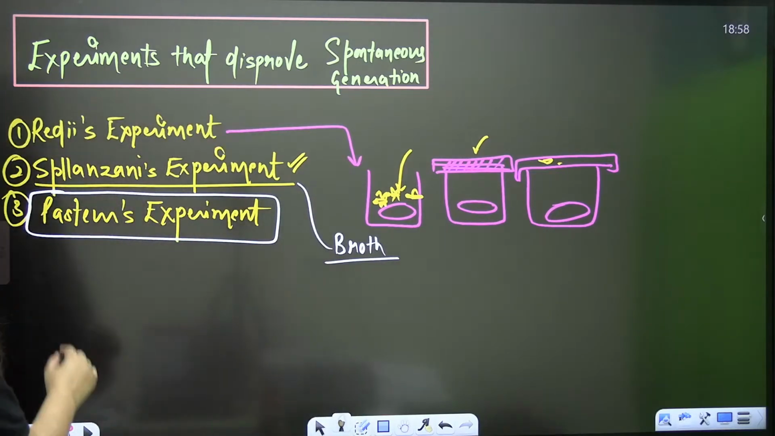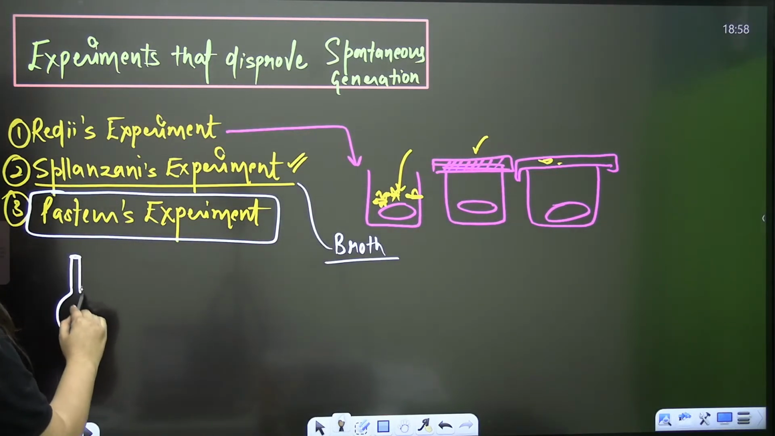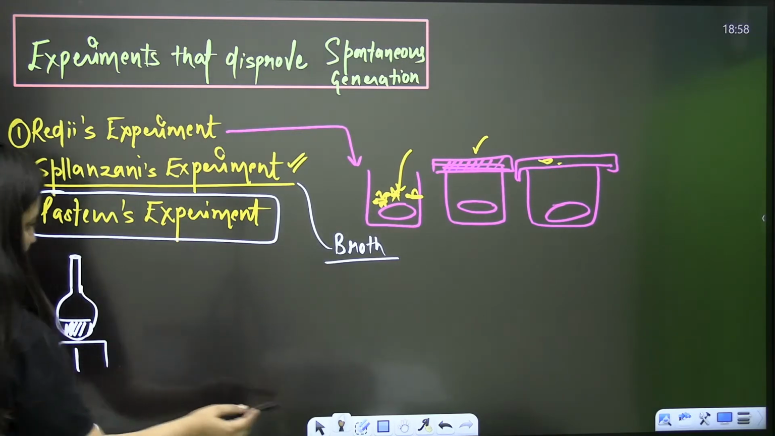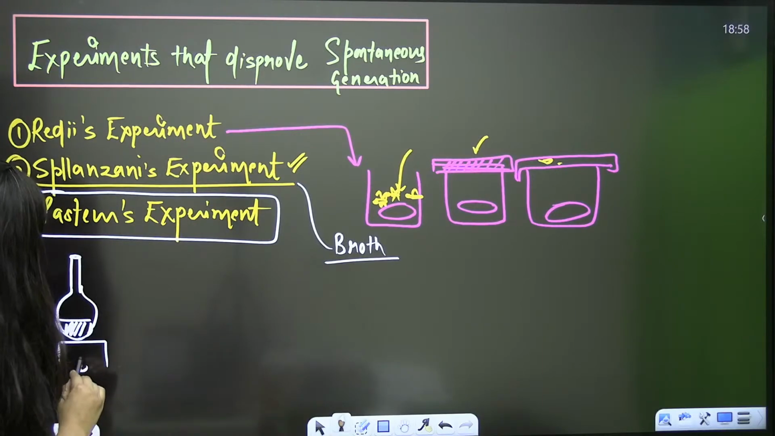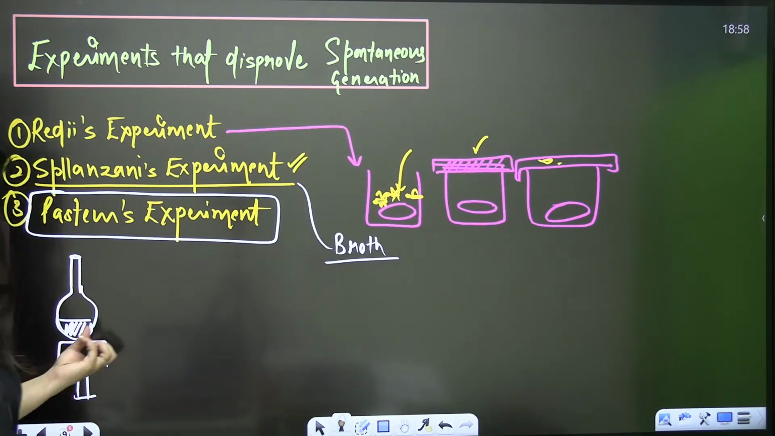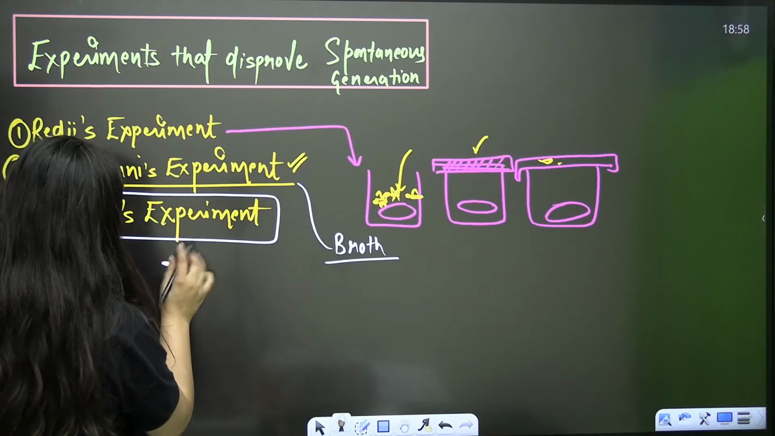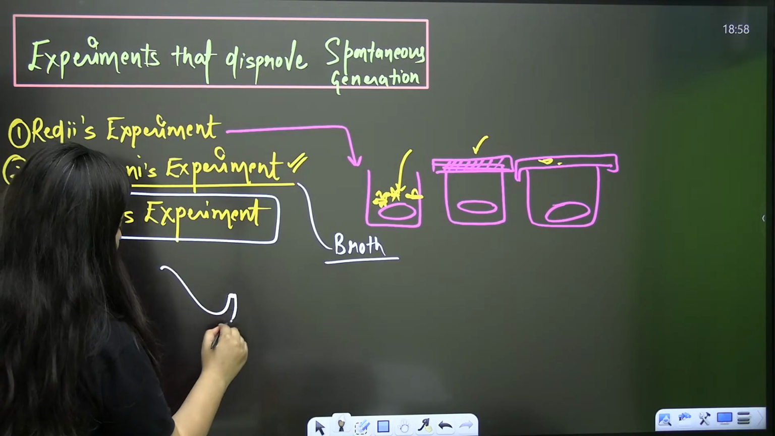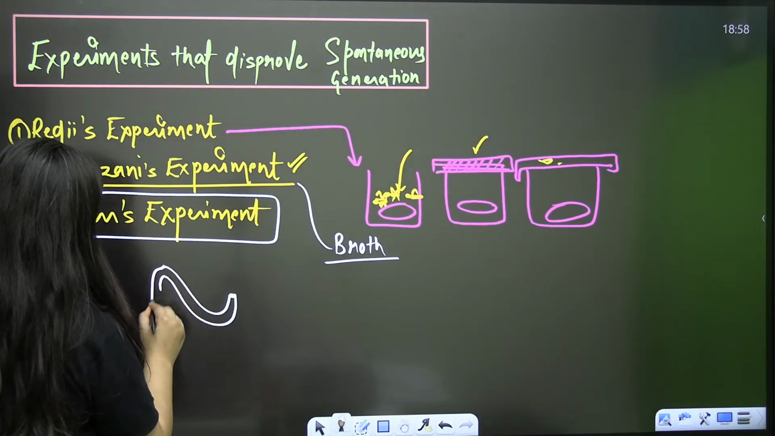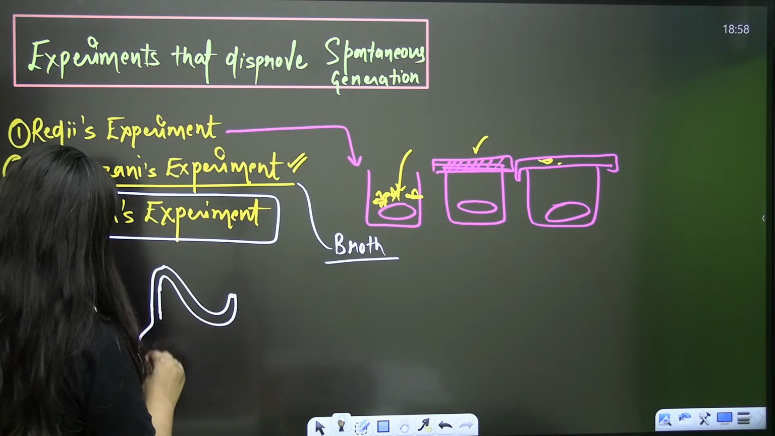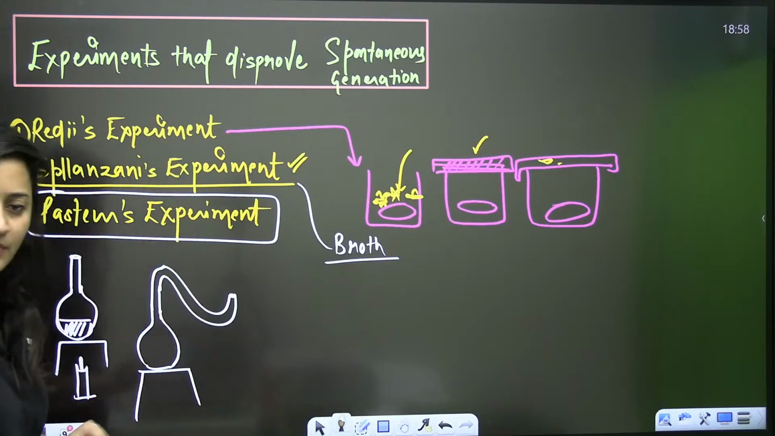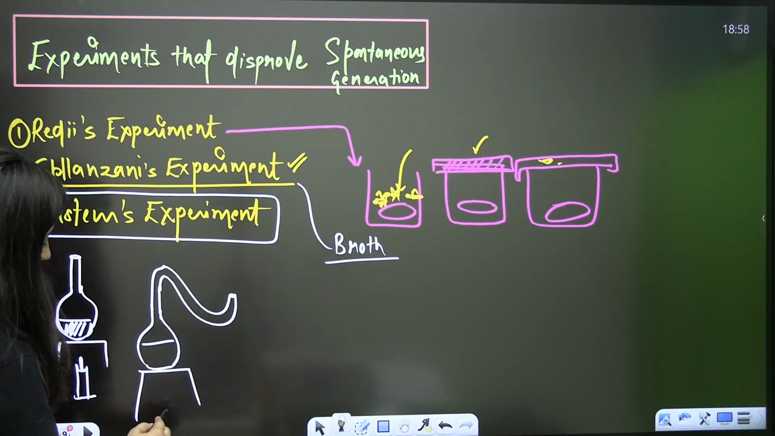I'll tell you why. Firstly, he took a beaker, or you can say a flask, and put the broth in it, again the living material. Then he boiled all the content here. Then he took one flask which has a swan-like neck, an S-shaped neck. Can you see that S-shaped neck?